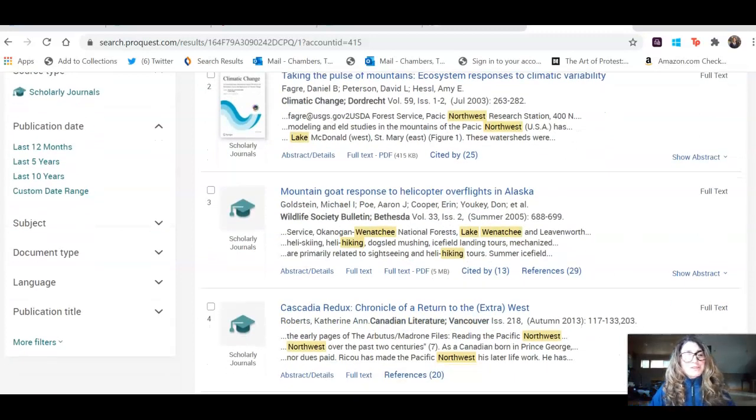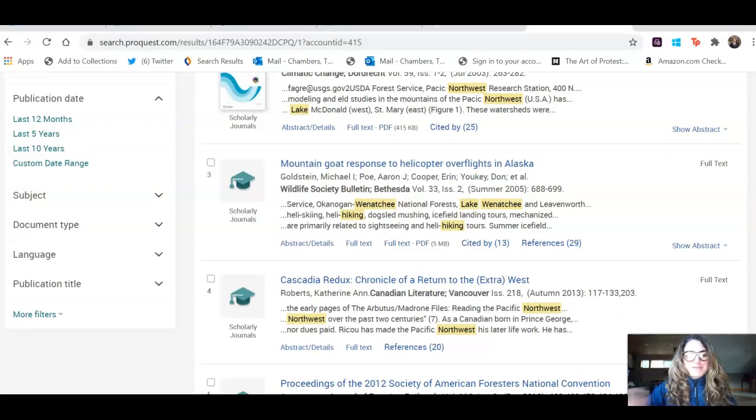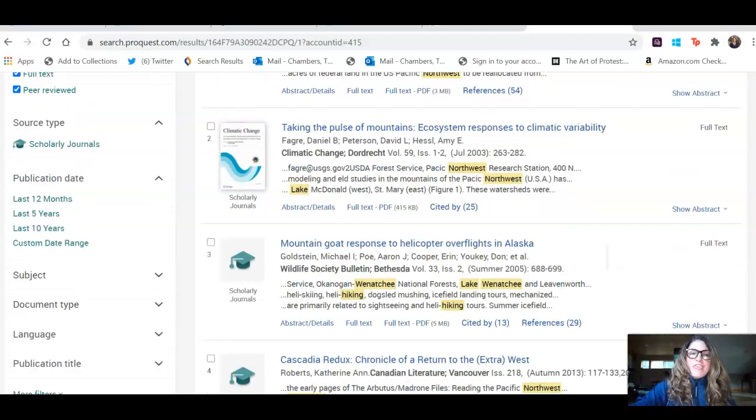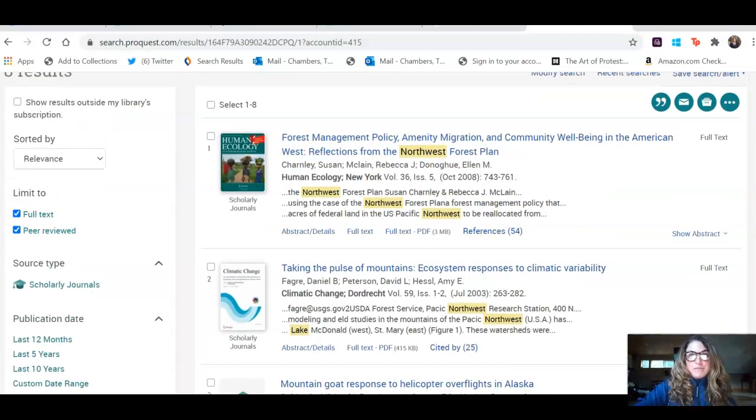Mountain goat response to helicopter overflights. No, I'm not caring about the mountain goats. Not that I don't care, but you understand what I'm saying. That was not my focus. My focus is really about finding lost hikes and finding areas in the Northwest near Lake Wenatchee that I think would be fantastic for people to re-explore and or kind of maintain.